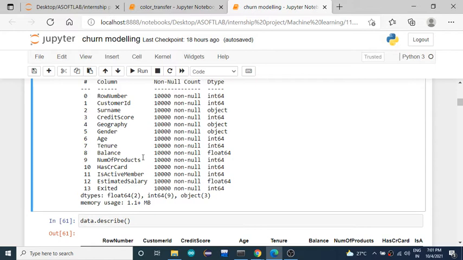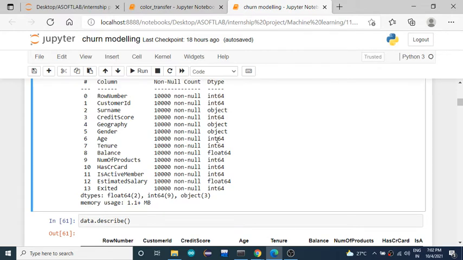Okay, so therefore features like row number, customer ID, surname, credit score, geography, gender, age, tenure, balance, number of products, has credit card, is active member, and estimated salary come under the independent feature set, and the exited feature comes under the dependent feature. Okay, so our independent variables will be all these features, and our dependent variable will be this feature. And the data types of all the features are listed here.